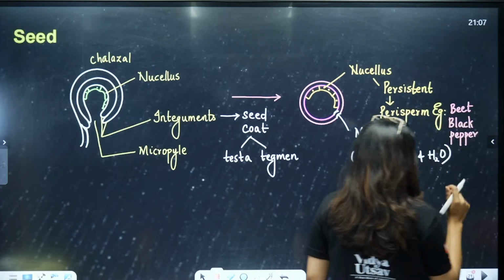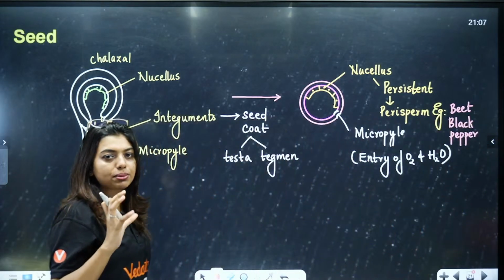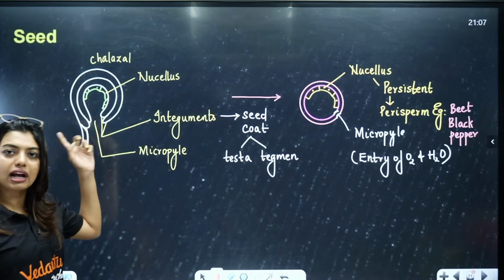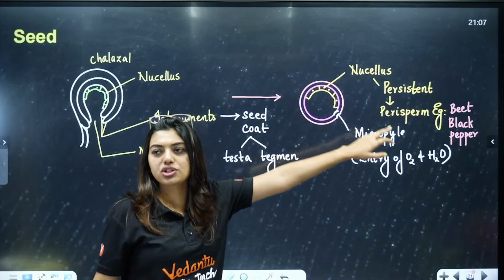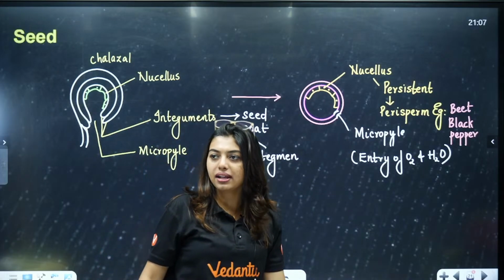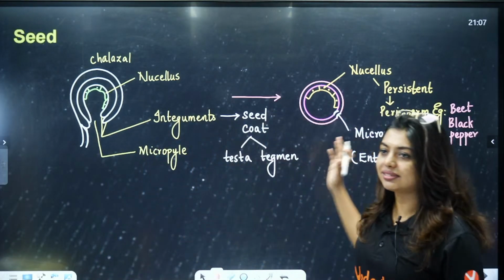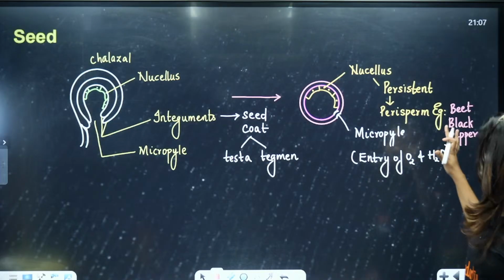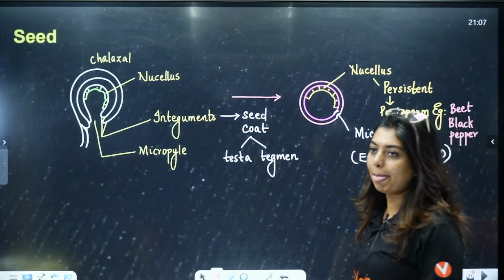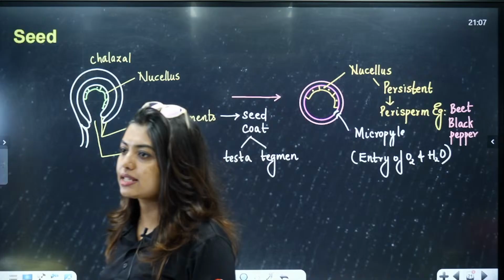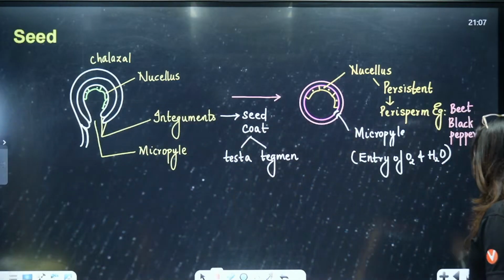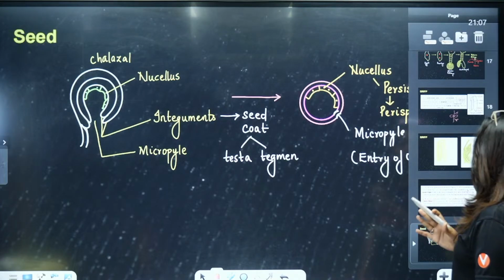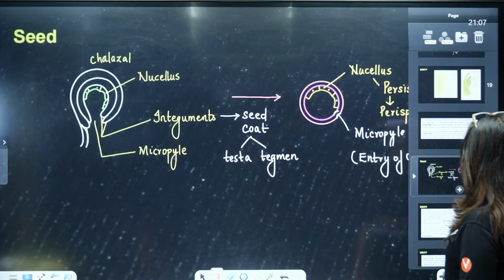Because, students, the nucellus was supposed to provide the nourishment for the growing embryo sac. After that, it should have vanished, but it did not vanish, it just decided to stay back. So, persistent perisperm, yes, beet, very good, double B, BB house you can remember. So, this is clear to all of you, what seed formed this?